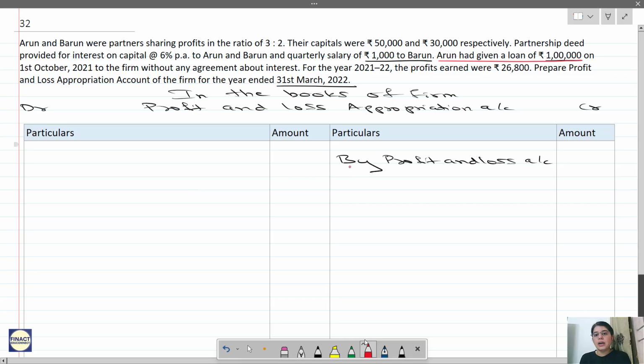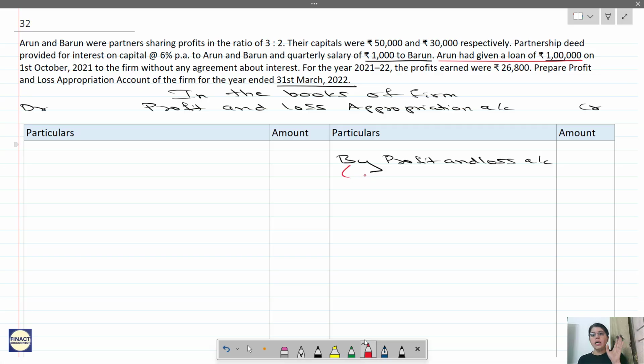Now here itself I will do the working, because they are not asking me to prepare the profit and loss account. They are directly asking me to prepare the profit and loss appropriation account. So 26,800 is the profit minus interest on loan. How much is the interest on loan? Let us calculate that. 1 lakh is the loan given. It was given on 1st October 21. So till 31st March, how many months are over? October, November, December, Jan, Feb.